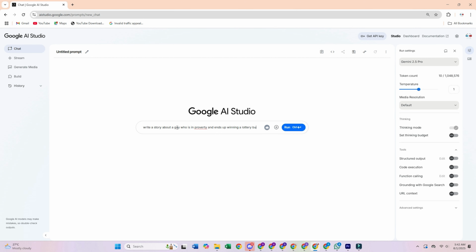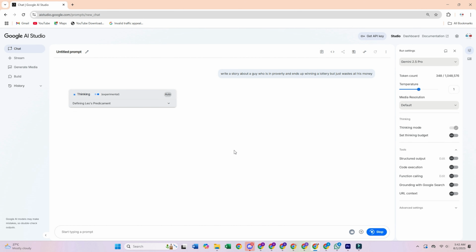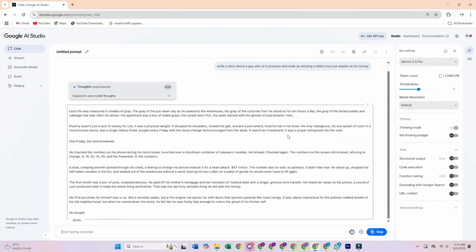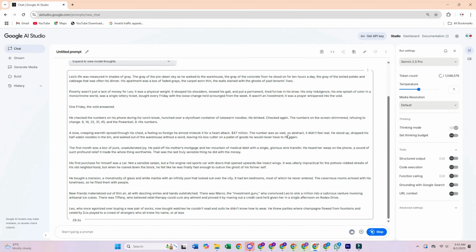Need a video script, a killer caption, blog ideas, or even help drafting an email? Just type in what you're looking for and it'll whip up natural sounding text in seconds. Plus, it works in multiple languages and is super beginner friendly.